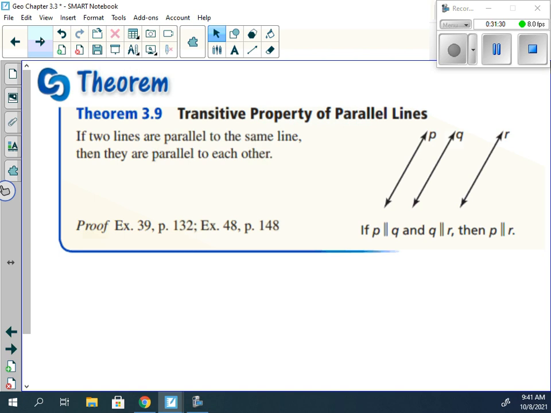The next theorem that we have, Theorem 3.9, the transitive property of parallel lines. If two lines are parallel to the same line, then they're parallel to each other. So if P is parallel to Q and Q is parallel to R, well then R is parallel to Q. Because if two lines are parallel, they're never going to get any closer, they're never going to cross. If those two are parallel and never cross, or parallel to a different set, well, none of them are going to cross. Because if P and Q are not getting any closer together, so they won't cross, and Q and R aren't, well, then P and R aren't either.